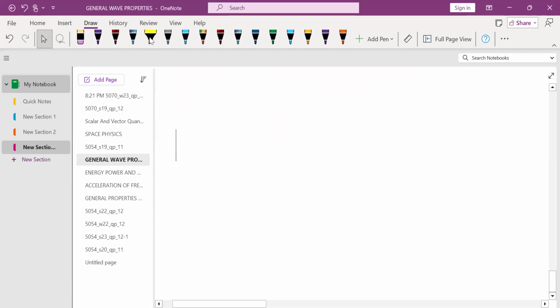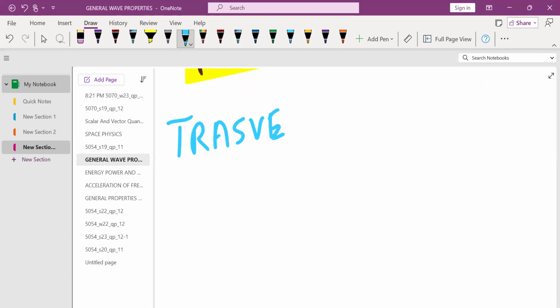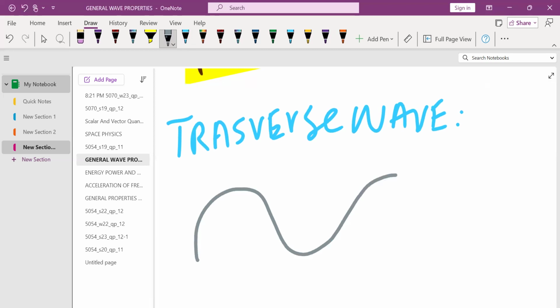Now let's talk about the examples. The transverse wave has two points. Let me draw a wave. This is a transverse wave which I have drawn on the screen.